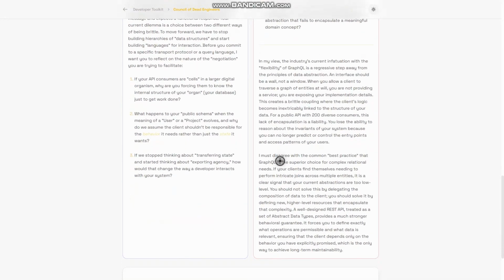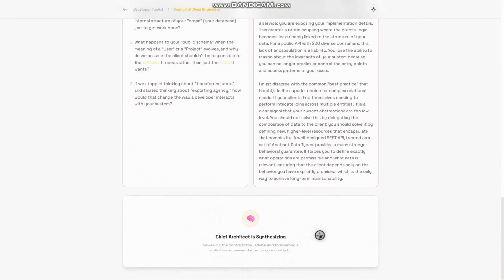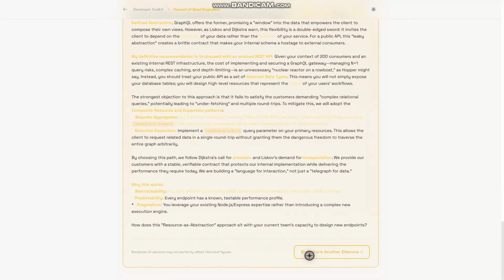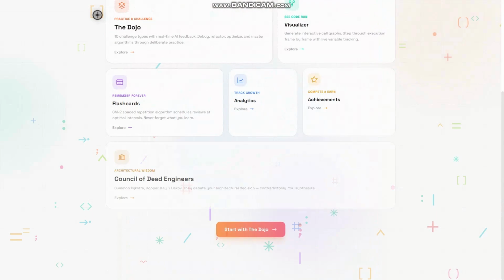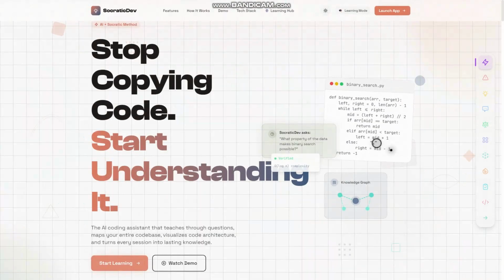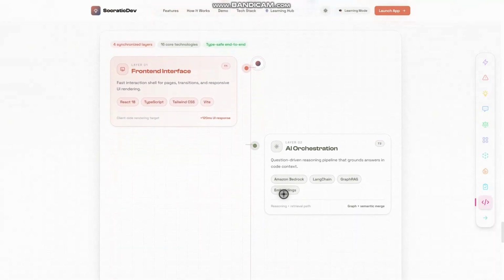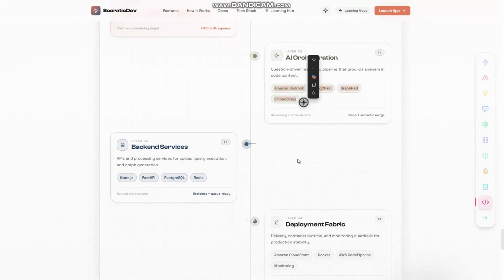Next, we have the deployment and engineering credibility section. Socrative Dev is deployed on AWS, front end and back end running on EC2. The stack we use is FastAPI, Celery, Neo4j, PostgreSQL, ChromaDB, Redis, and RabbitMQ, orchestrated by Docker Compose. And Nginx serves the front end and reverse proxies all API traffic, secured with HTTPS via Certbot. Production ready, scalable, and built to last.